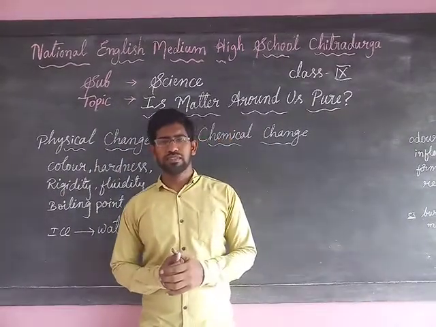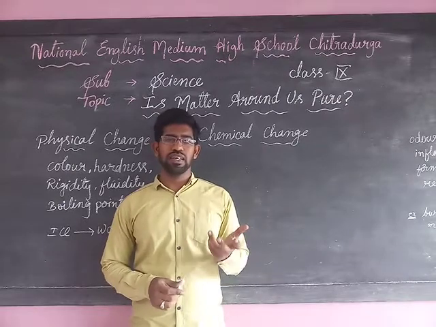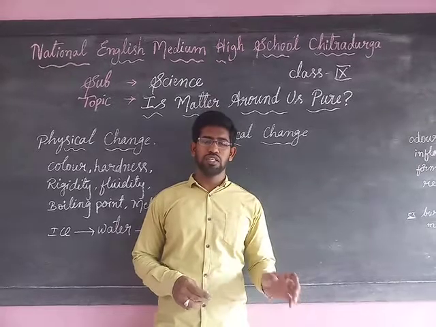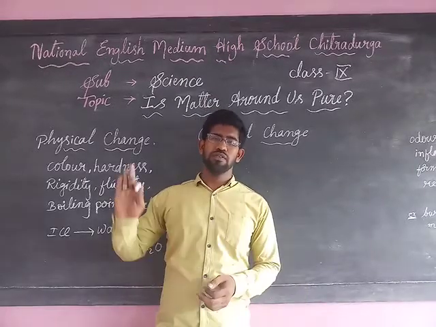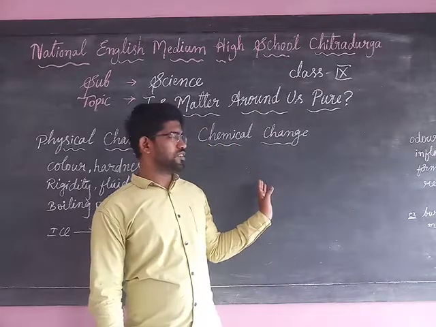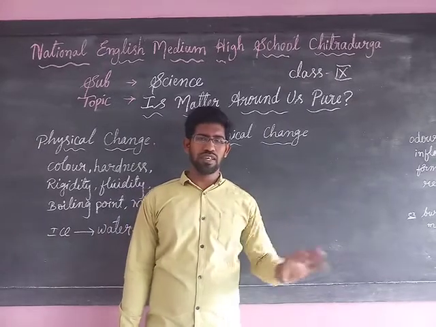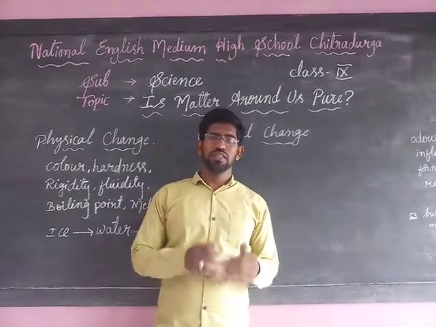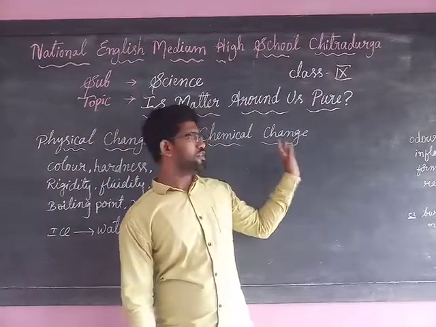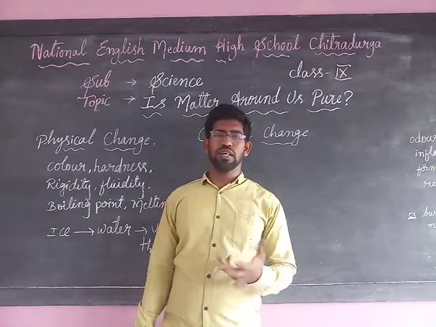Then come to chemical change. What is a chemical change? A chemical change is a type of change which takes place chemically. Only the chemical composition will alter or change. Along with that, a physical change is also possible. It means in a chemical change, generally the chemical properties are changing, and then it is called a chemical change, even though sometimes the physical properties also alter during a chemical change. Understood? So now we have to understand what the chemical properties are.